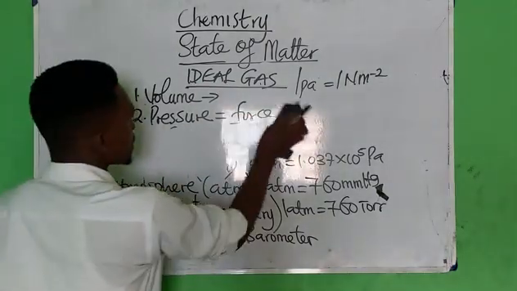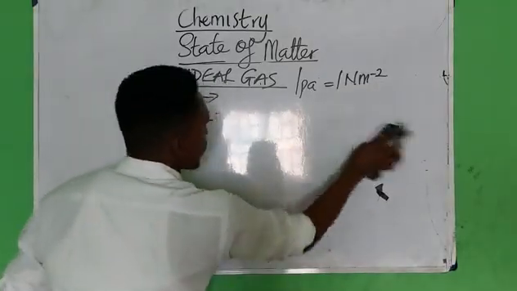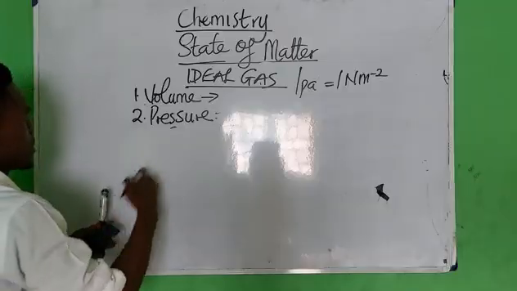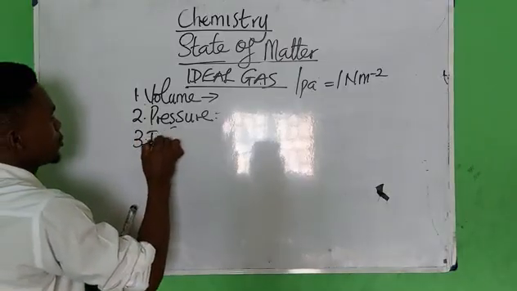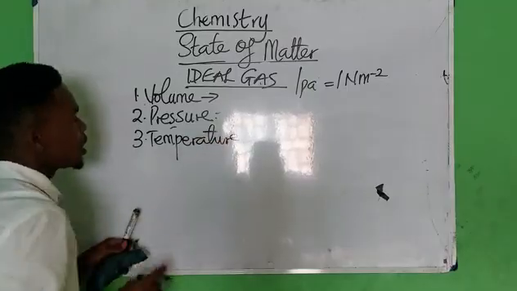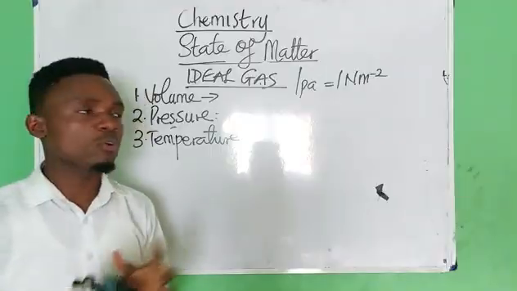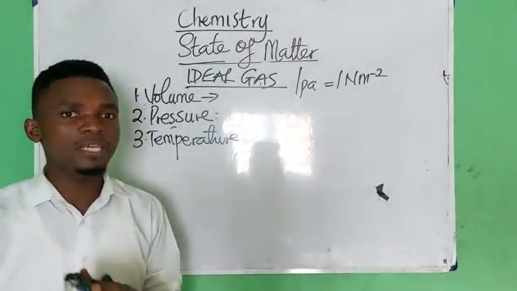So we shall look at the last one, which is temperature. Now, of course, you know that temperature means the degree of hotness or coldness of a given body.